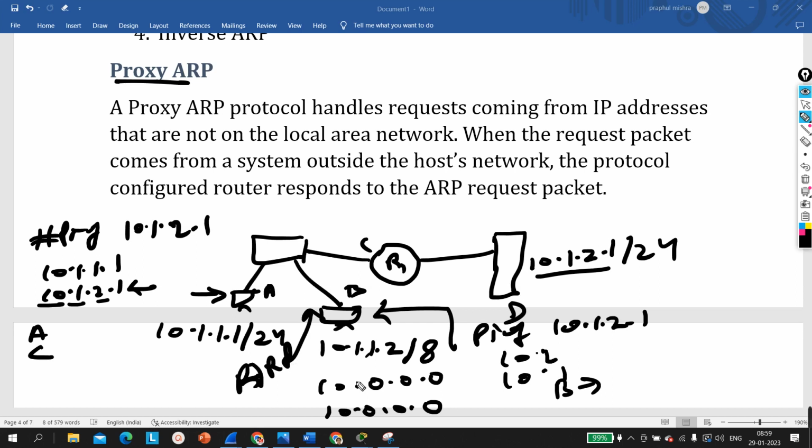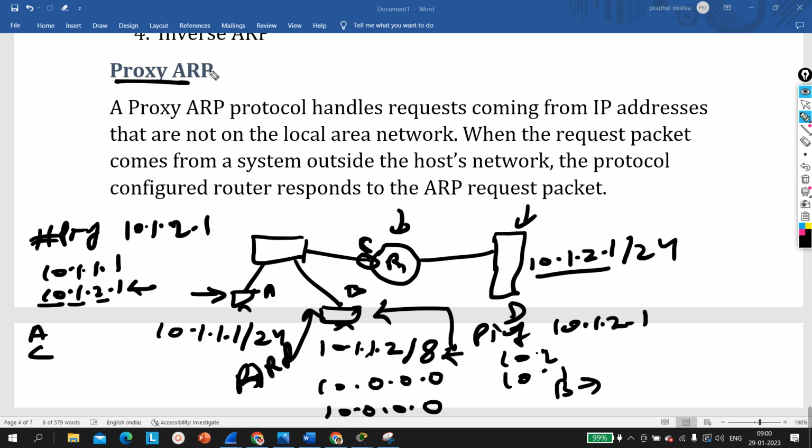If the destination belongs to the same network, then this machine will directly generate ARP for the destination device, because here we have configured the wrong subnet mask. And as you know, ARP is a broadcast message, and a router never forwards broadcast messages. So when the router receives the ARP packet on this interface, it should drop the packet. But because of proxy ARP, because we are already running this feature on each and every interface, the router will provide its own MAC address instead of the MAC address of 10.1.2.1.